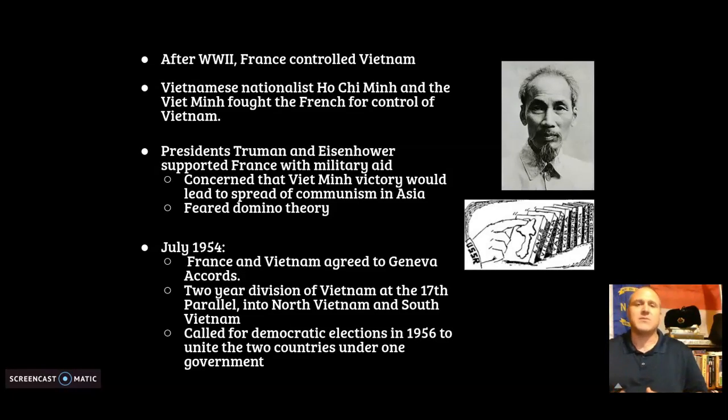So in July of 1954, France and Vietnam agreed to the Geneva Accords. And what this does, it's a 2-year agreement which divides Vietnam at the 17th parallel into North Vietnam and South Vietnam. And the idea was to have, in 2 years from there, a democratic election which would decide the government for both of the Vietnams, that they would reunite under one government. Well, that wasn't going to work out because why?